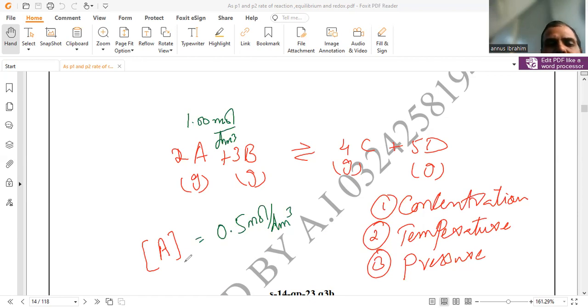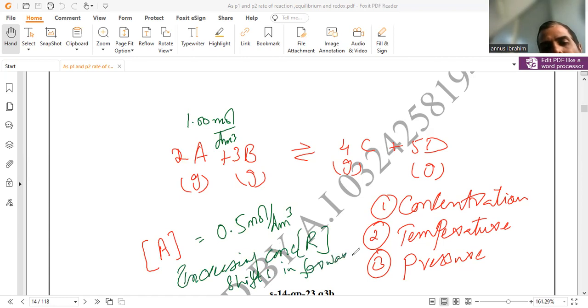This means that increasing the concentration of reactant shifts equilibrium in the forward direction. If we increase the concentration of either of the reactants, the equilibrium shifts toward the forward direction and more product will be formed.